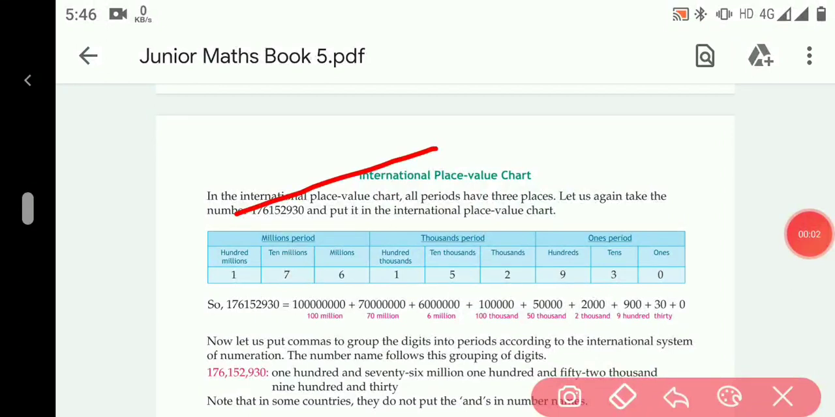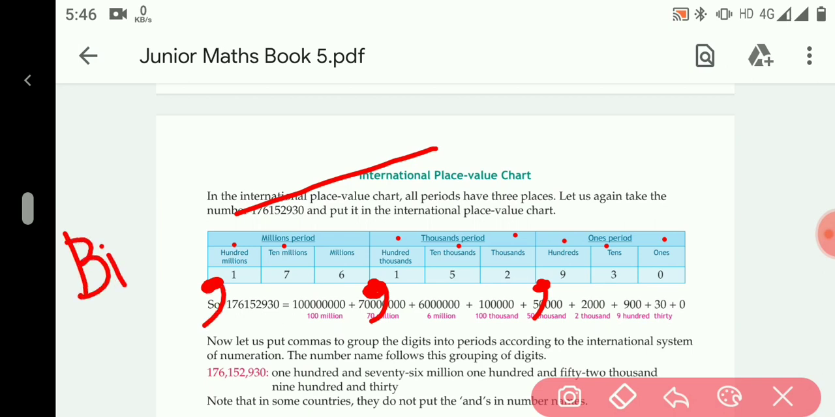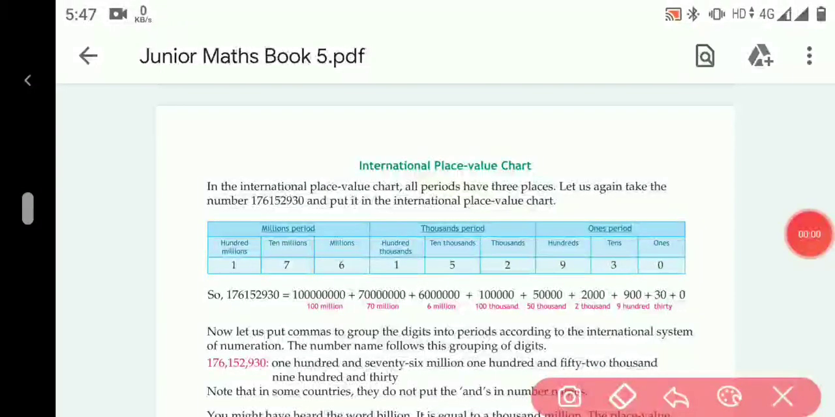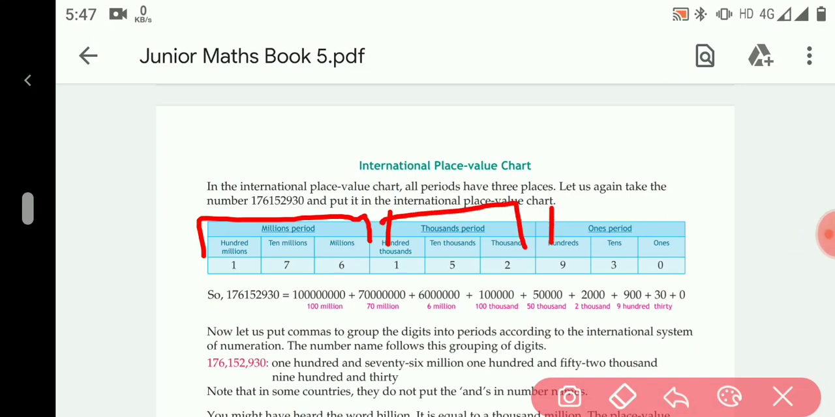This is the international number system. In this system, the numbers start from ones, tens, 100, then we put a comma here, then 1000, 10,000, 100,000, then we put a comma, then comes millions, 10 millions, 100 million, then we put a comma here, then comes billion. In the international number system, the number names are given as follows: this is the 1 million period, this is the 1000 period and this is the ones period.